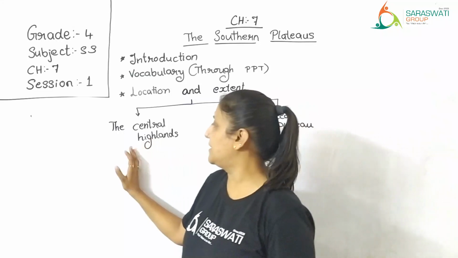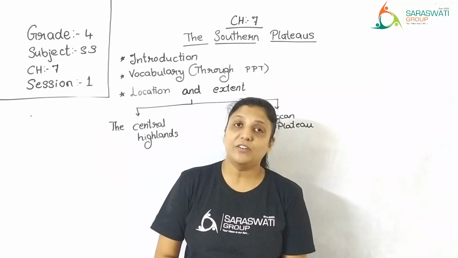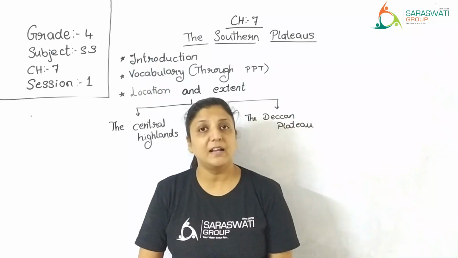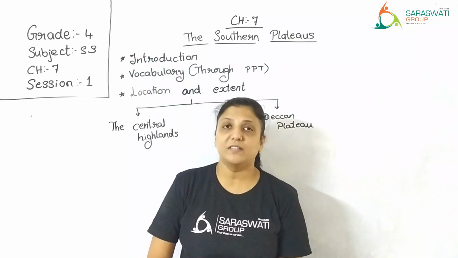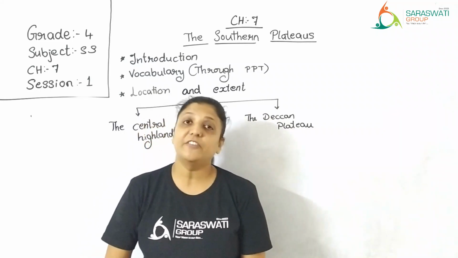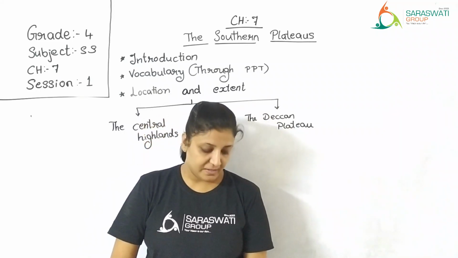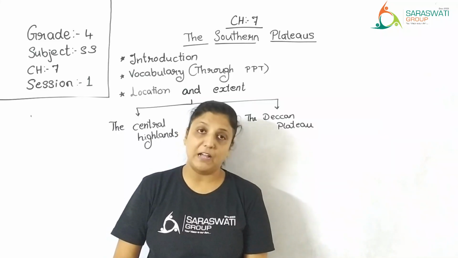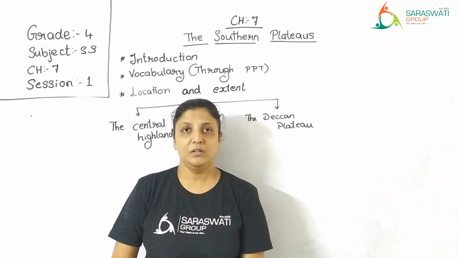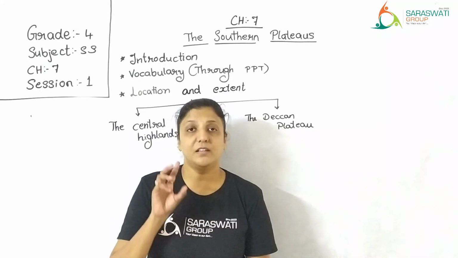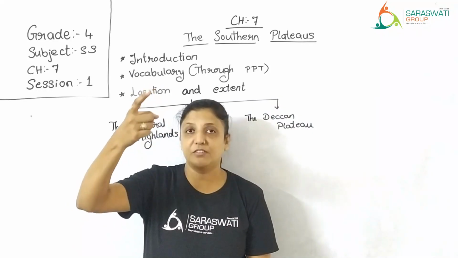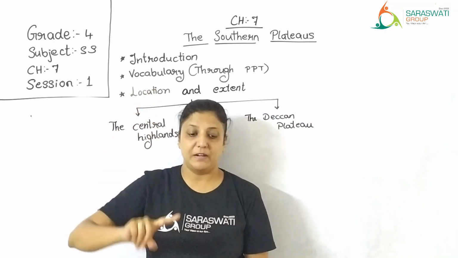Now first of all, let us look into the Central Highlands part. Where are the Central Highlands located and what is the extent of it? Firstly, the Central Highlands. The central highlands include the Malwa Plateau and the Chota Nagpur Plateau. So altogether, the southern plateau is divided into two different plateaus. One is central highland, the other one Deccan Plateau.